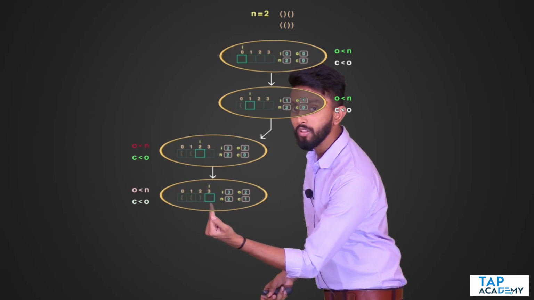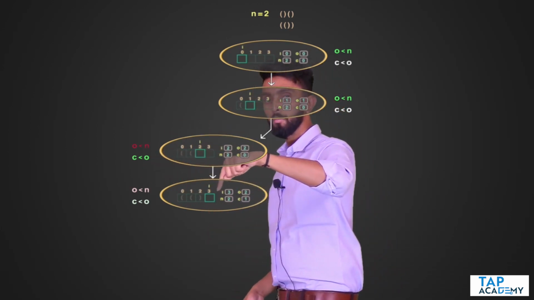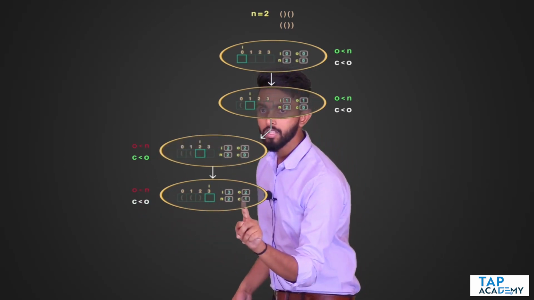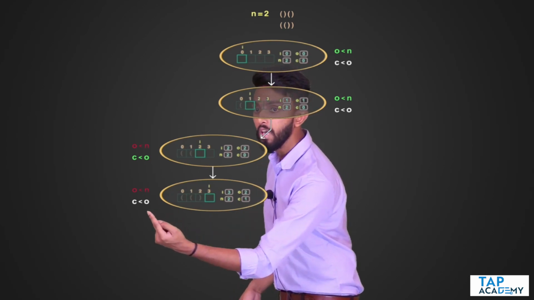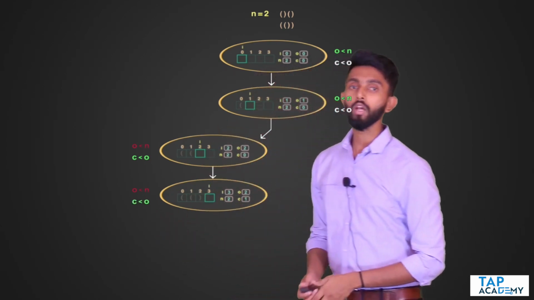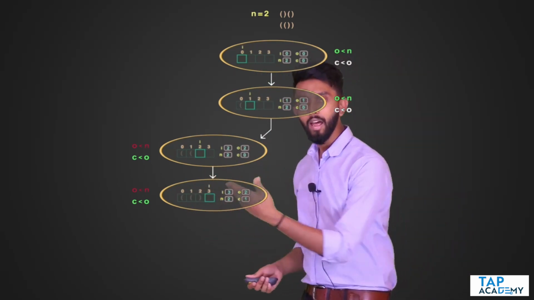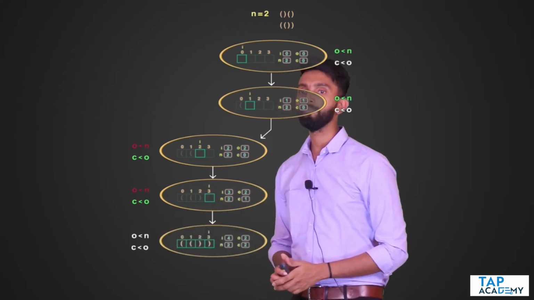Now in this character, in this place what can I put? O less than n. Can I put opening bracket? No, condition will fail. C less than O, C value is 1. Is 1 less than 2? Opening bracket count true. If it is true, I am going to be putting the closing bracket. So see, I will put closing bracket, and recursively again I will call.